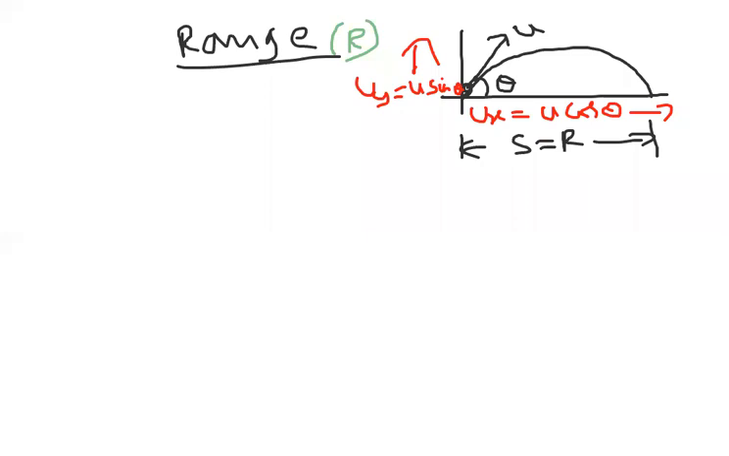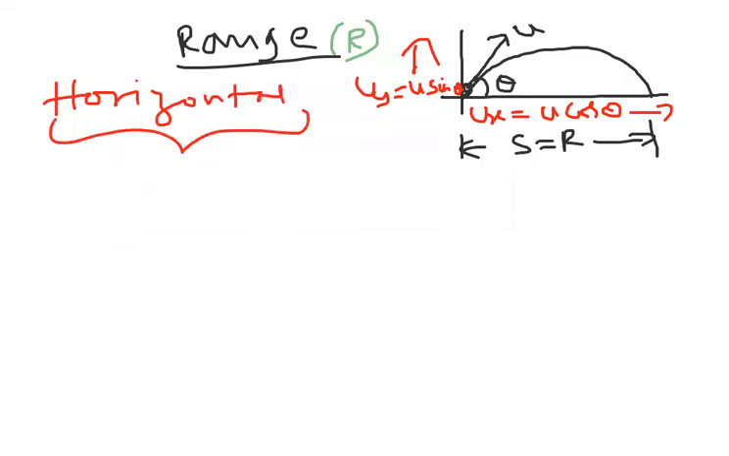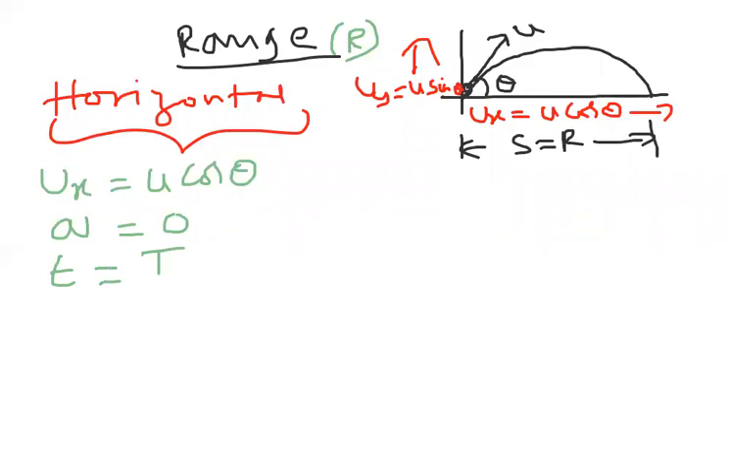So here, range I am taking in which direction? Horizontal. So I consider horizontal. What are the values here? Ux is equal to u cos theta. And I know that in horizontal direction acceleration is 0. Already I told you that the body in air will have only vertical acceleration, gravitational force. There is no acceleration in horizontal. Now what is time taken here? Time taken is time of flight.